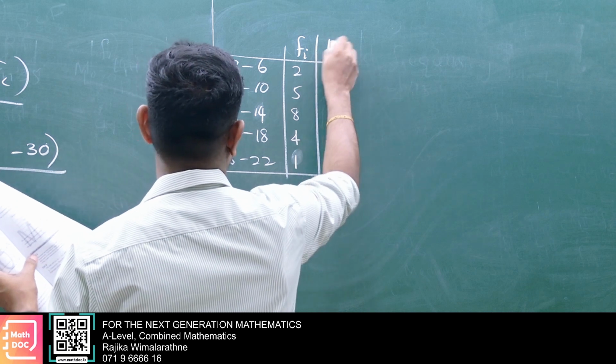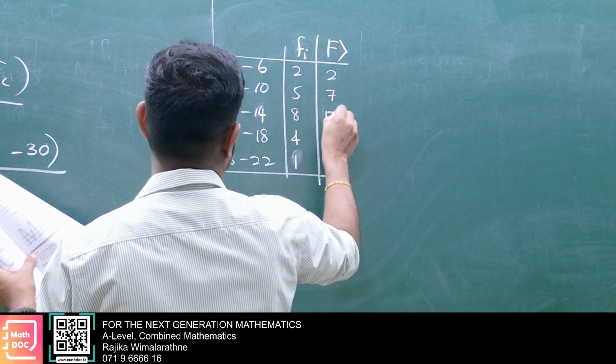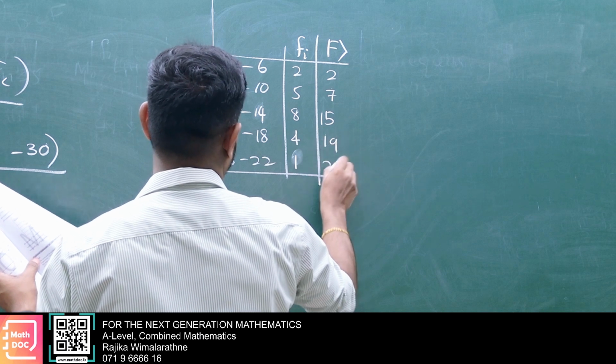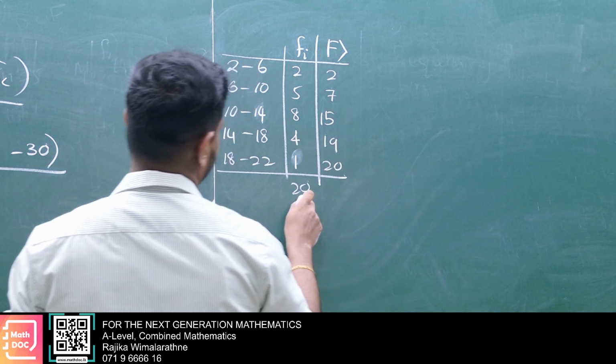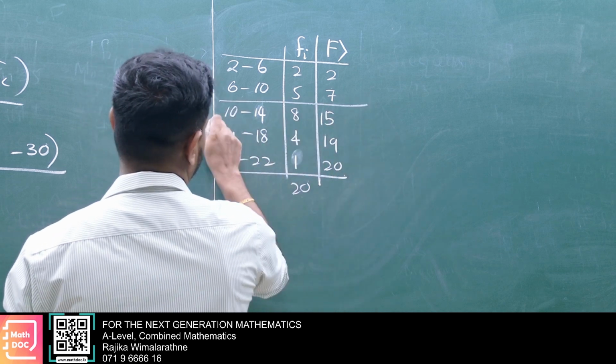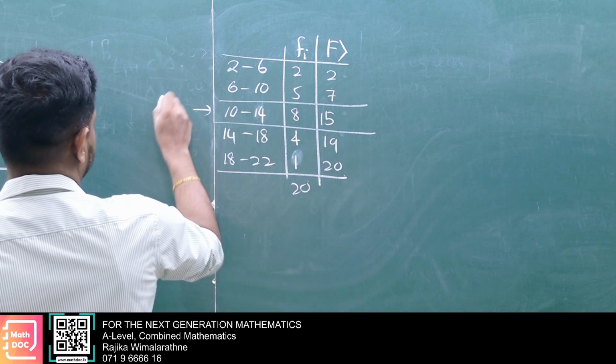Better to get the capital F greater than column: 2, 7, 15, 19, 20, no? Then total frequency 20. Then 20 divided by 2 is 10, and the 10th element comes to this class,